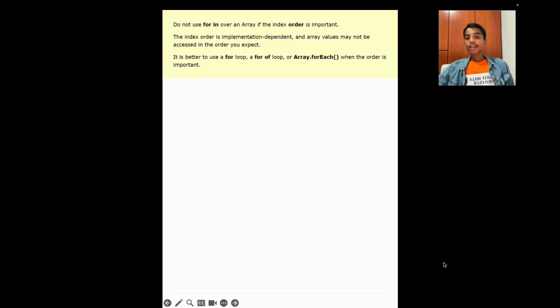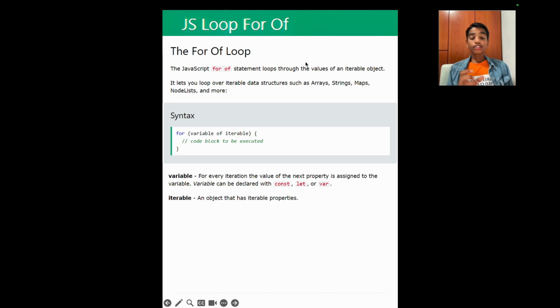Do not use for in over an array if the index order is important. The index order is implementation dependent, and array values may not be accessed in the order you expect. It's better to use a for loop, a for of loop, or array forEach when the order is important. So now we're going to go to our next chapter, which is JavaScript for of. The for of loop.